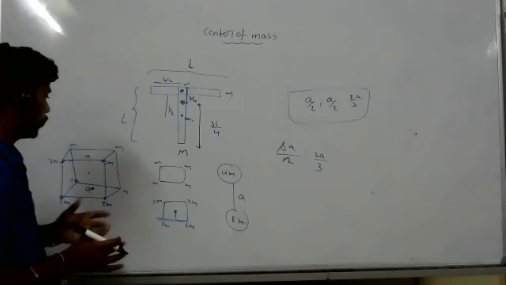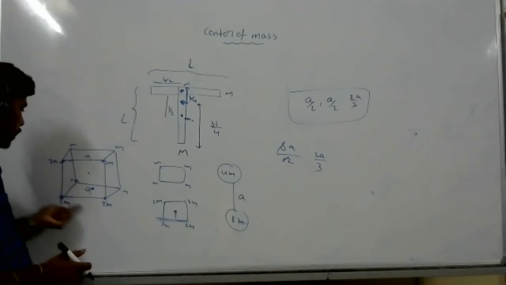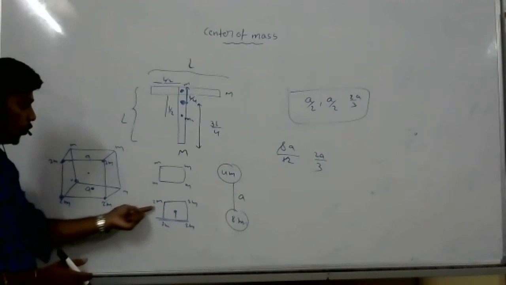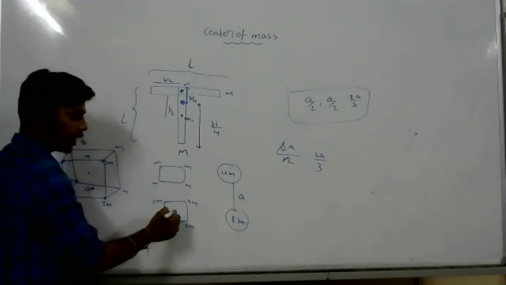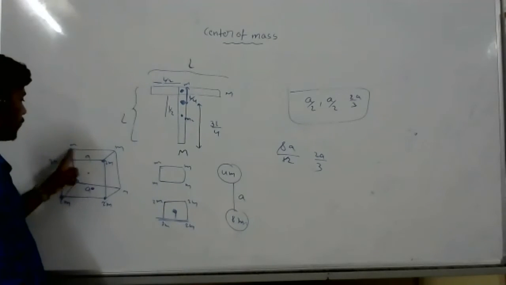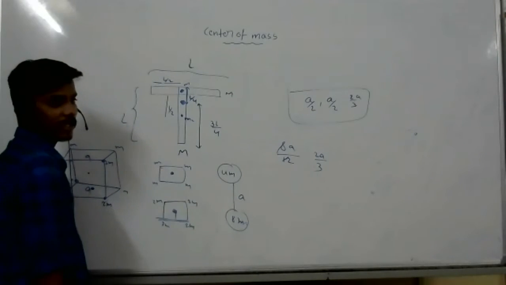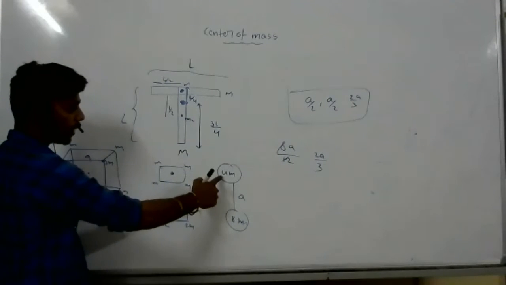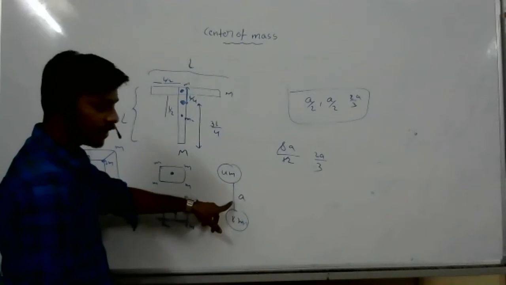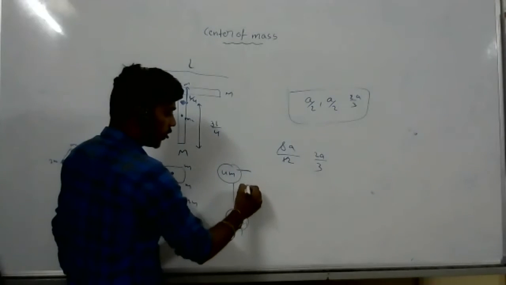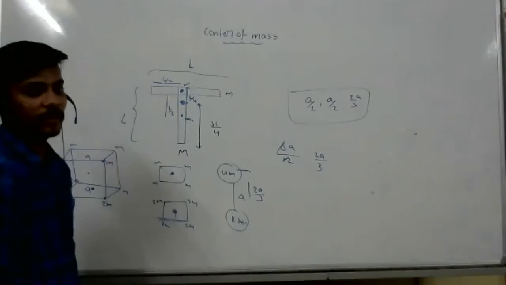So first surface is this much, right, Ananya? First surface 2m, 2m, 2m, 2m. So center of mass lies in the middle. Behind one more surface, m, m, m, m. So center of mass again lies here, at the center. So total mass is 4m. This total mass is 8m. So where does the center of mass lie? From this 4, center of mass lies towards 2a by 8m, which is 2a by 3.